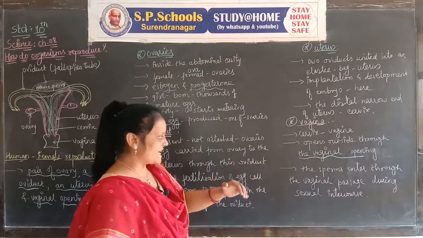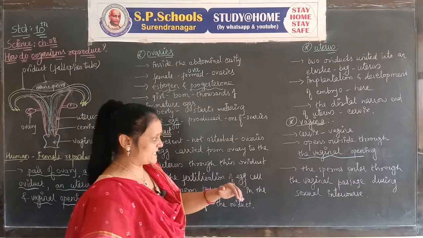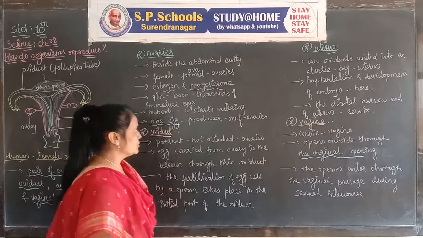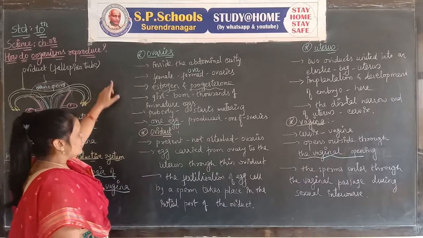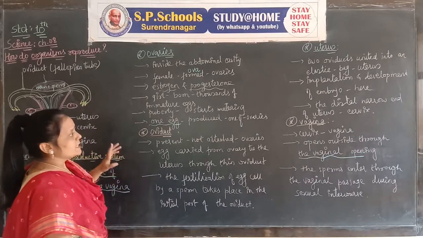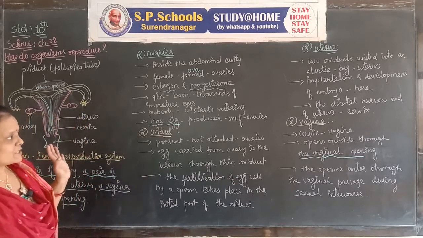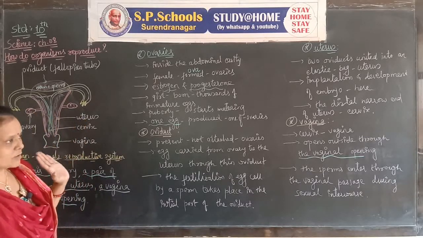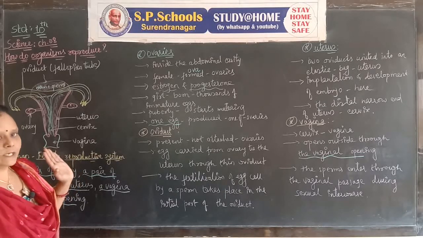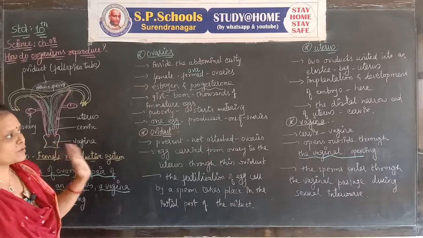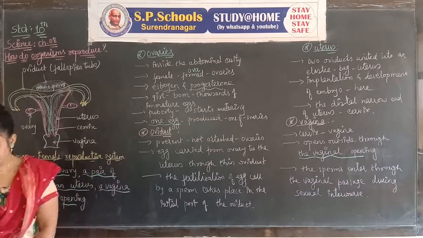The sperms enter through the vaginal passage during sexual intercourse. You can write about the ovaries, oviduct, uterus and vagina. First draw the diagram. It is a full marks question: write a short note on, or explain, the human female reproductive system.